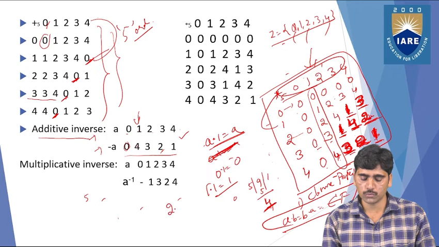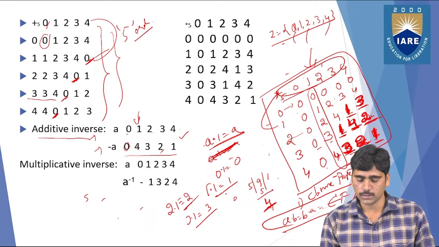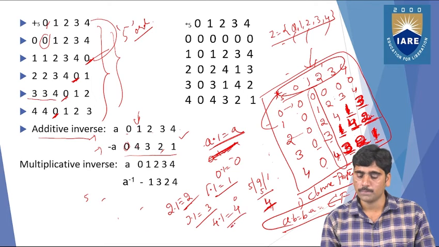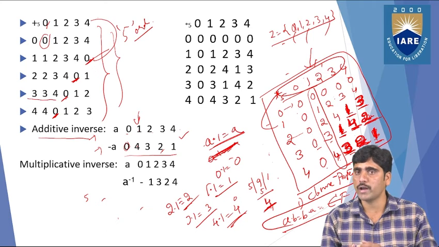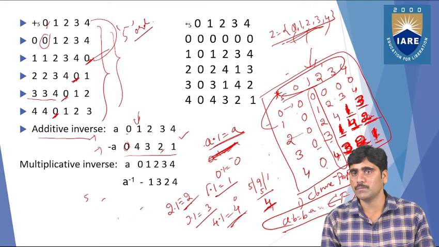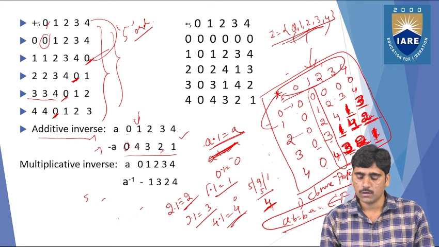And if you take 2 dot 1, that equals 2, it is already in the set. And 3 dot 1 is 3, it is already in the set. And similarly 4 dot 1 equals 4, that is already in the set. So you can take a equals 0 1 2 3 4 from all the set. So now you have all the elements in the set. So each and every element has the closure property and also the identity property, and next the inverse property.